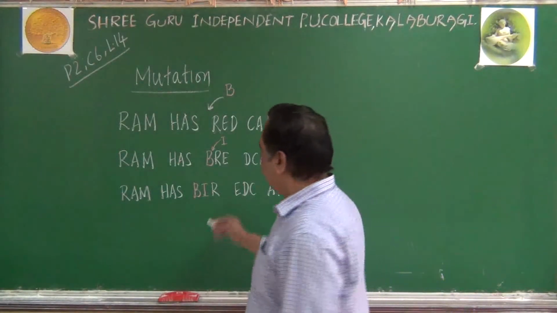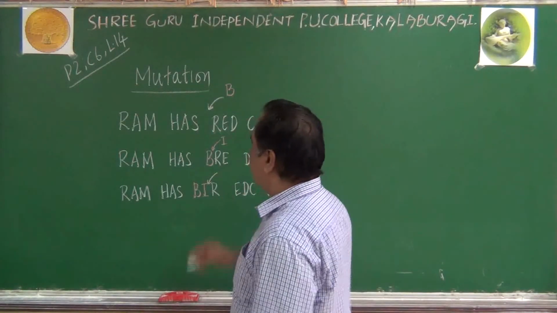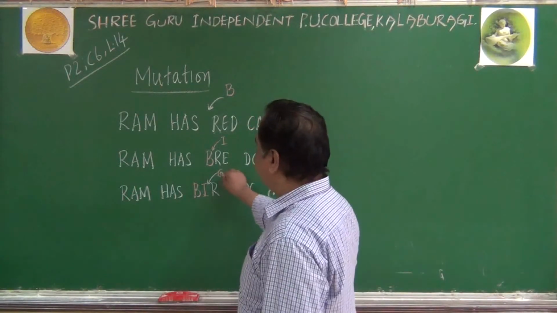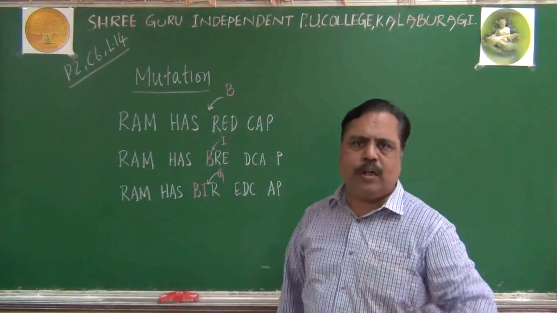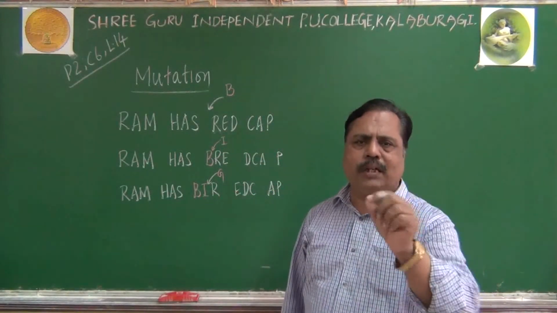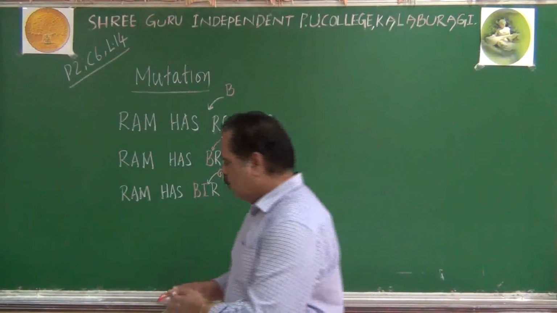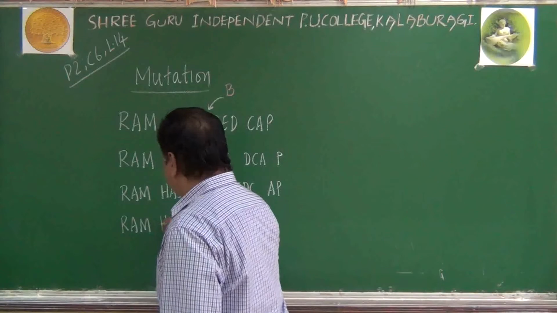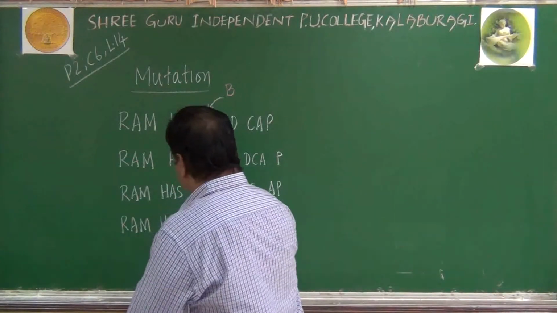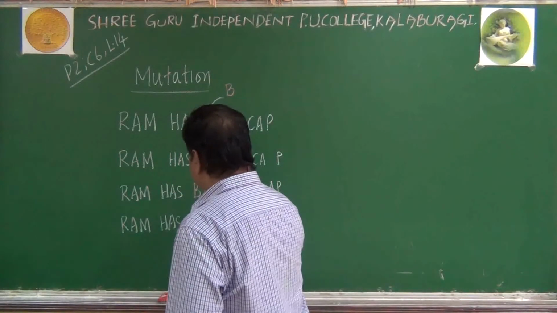Imagine now I add one more nucleotide called G here. G means not guanine. Remember, just a one-letter alphabet I am adding. Now what happens? It will also remain as it is. Ram has big, I am writing. It is called big.